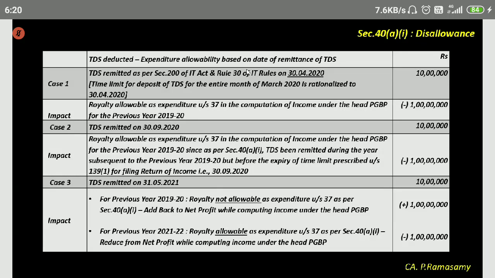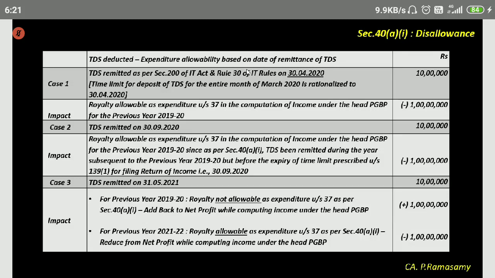Case 3 is: the TDS has been remitted on 31st of May 2021. The year in which it is remitted is 2021-22, the previous year in which it is paid. Since it has not been paid before the due date, if you look at case 2, it should have been paid, remitted, by 30th of September 2020. Since you have not paid by 30th of September 2020, whatever royalty has been debited to the P&L account will be added back to the net profit.